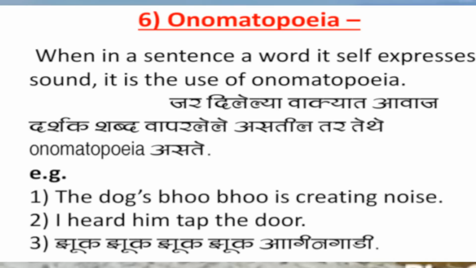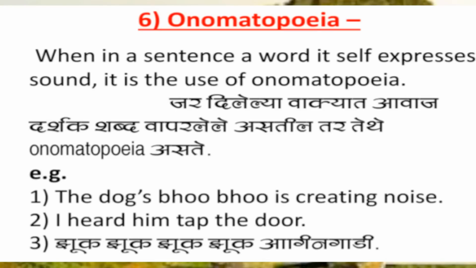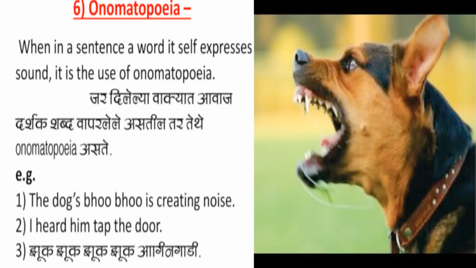Next figure of speech is onomatopoeia. Definition: when in a sentence, a word itself expresses sound, it is the use of onomatopoeia. For example, the dog's bow bow is creating noise. In this given example, the words bow bow express the sound of a dog. So we can say the figure of speech onomatopoeia is used here. Please watch more examples on the screen.